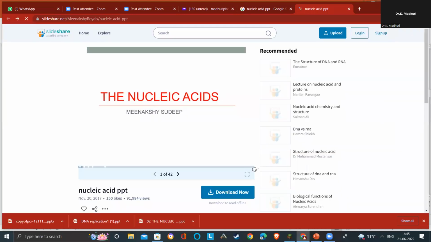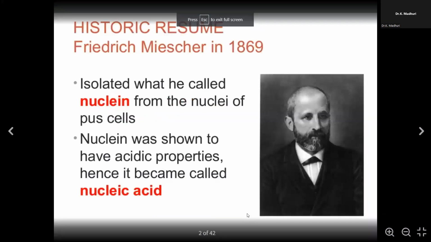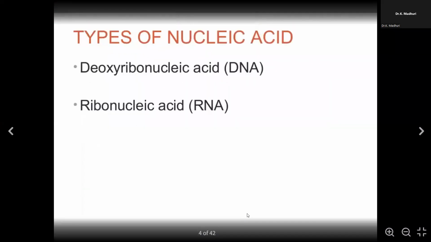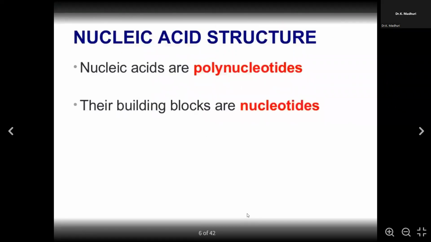So in this PPT, it is more clear. As you can see, we have two types of nucleic acids, that is deoxyribonucleic acid and ribonucleic acid. And as we mentioned, the DNA is found in the nucleus with small amounts in mitochondria and chloroplasts, and RNA is found throughout the cells.